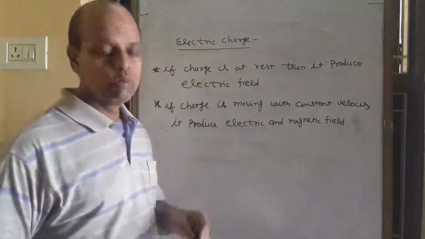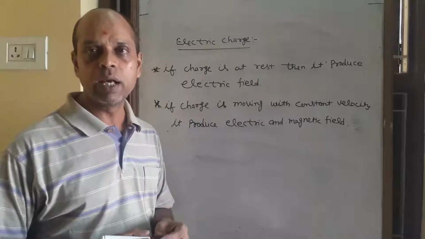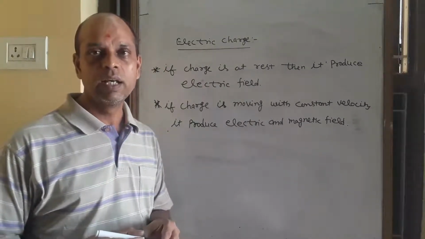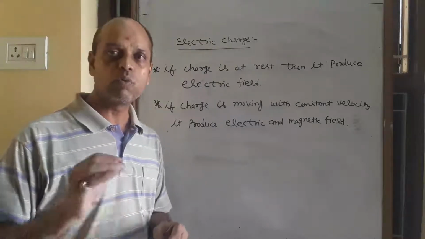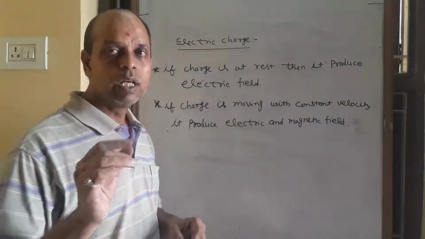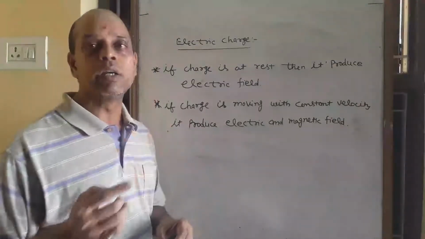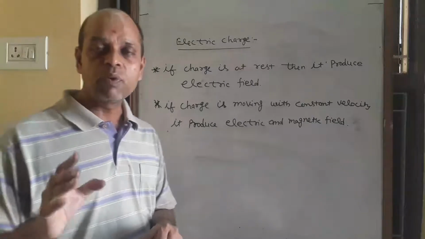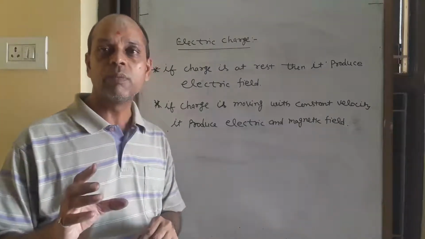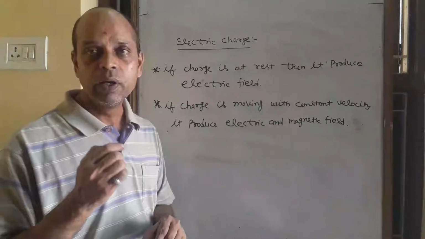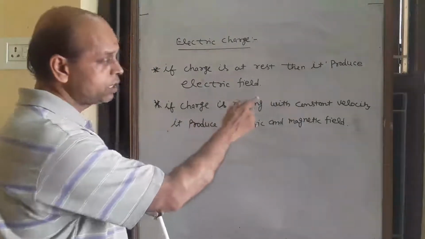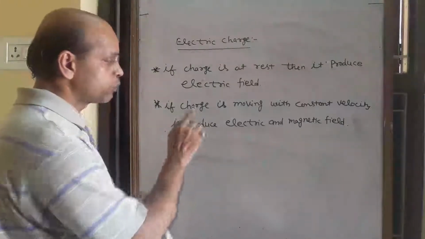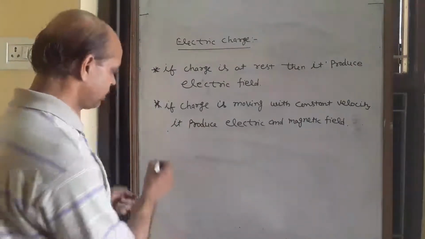You know, when charge flows through a wire, it produces current in the wire. And when current flows through a wire, it produces a magnetic field around it. We already know whenever a current flows through a wire, a magnetic field is produced around the wire. So if charge moves with constant speed or constant velocity, then it produces electric and magnetic field.